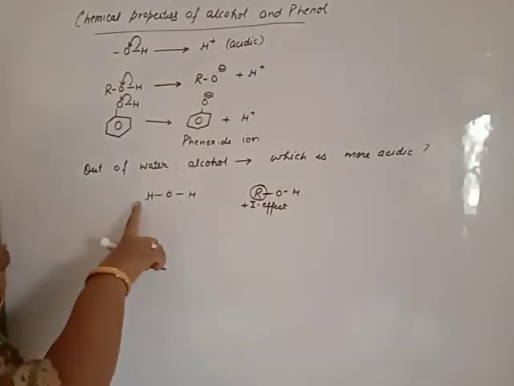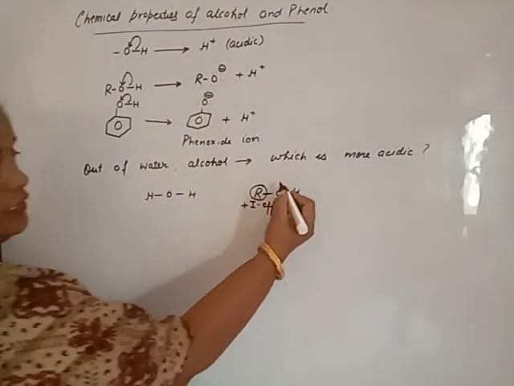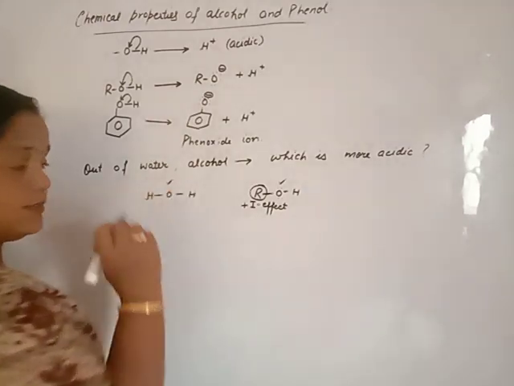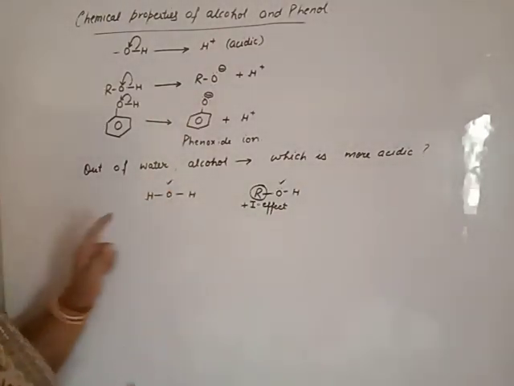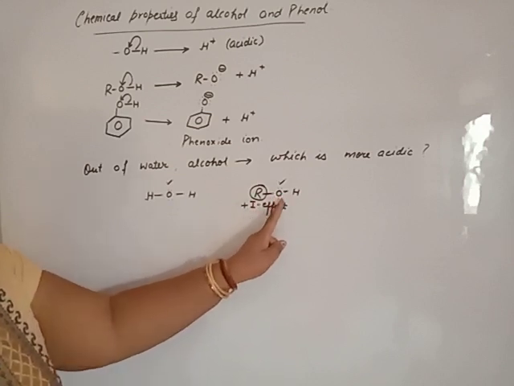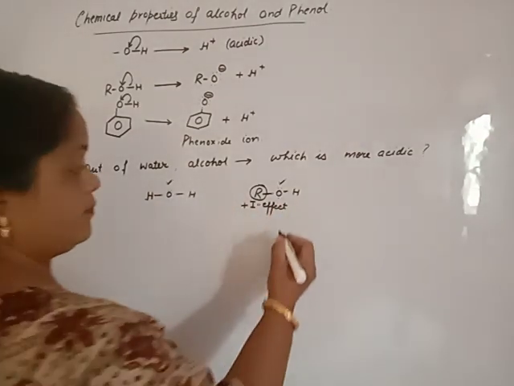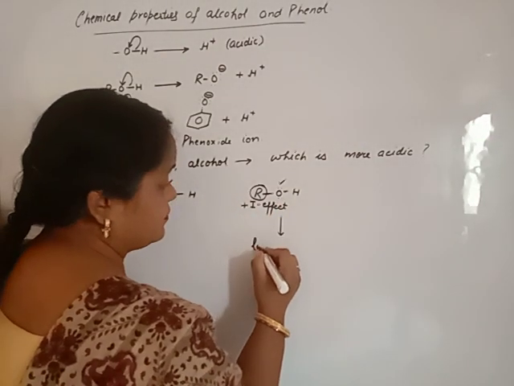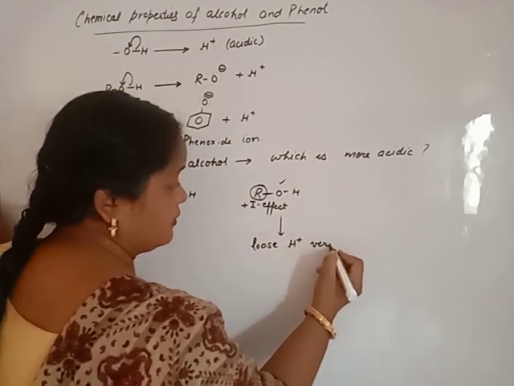Clear? But in water there is no alkyl group. Oxygen is more electronegative in both cases and attracts electrons towards itself. In case of alcohol, the alkyl group, due to plus I effect, increases the electron density, so it will lose H positive very slowly.